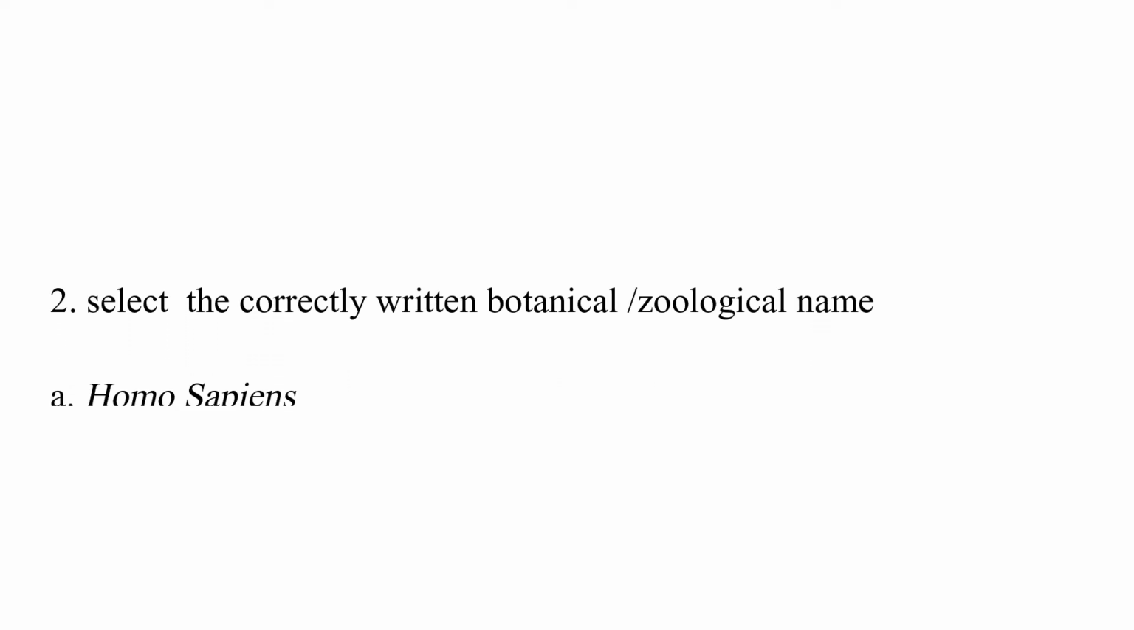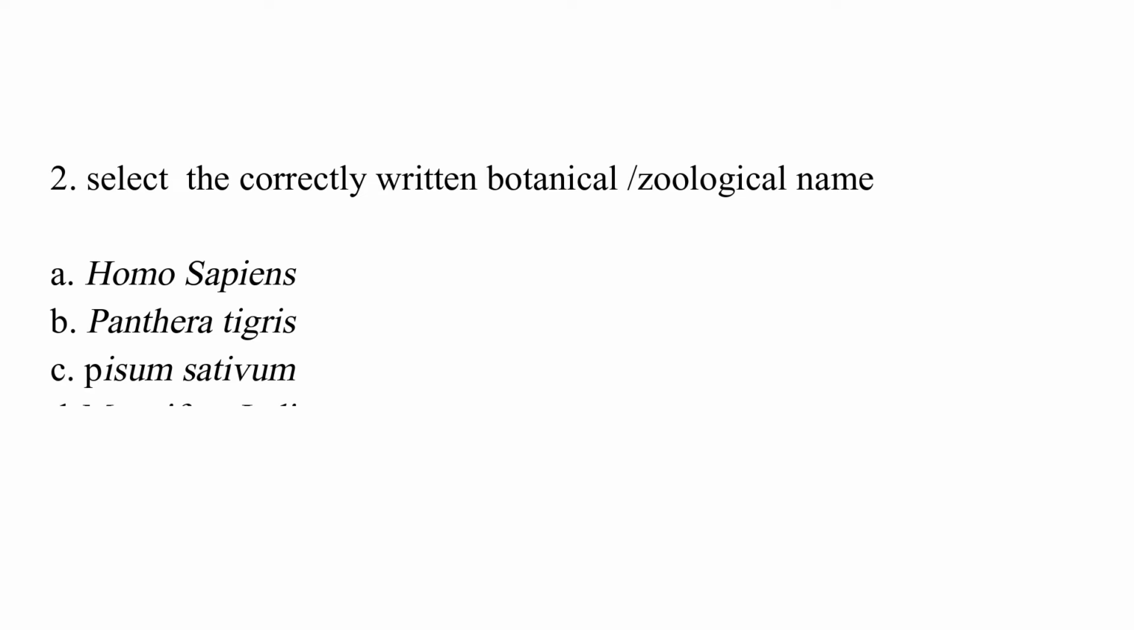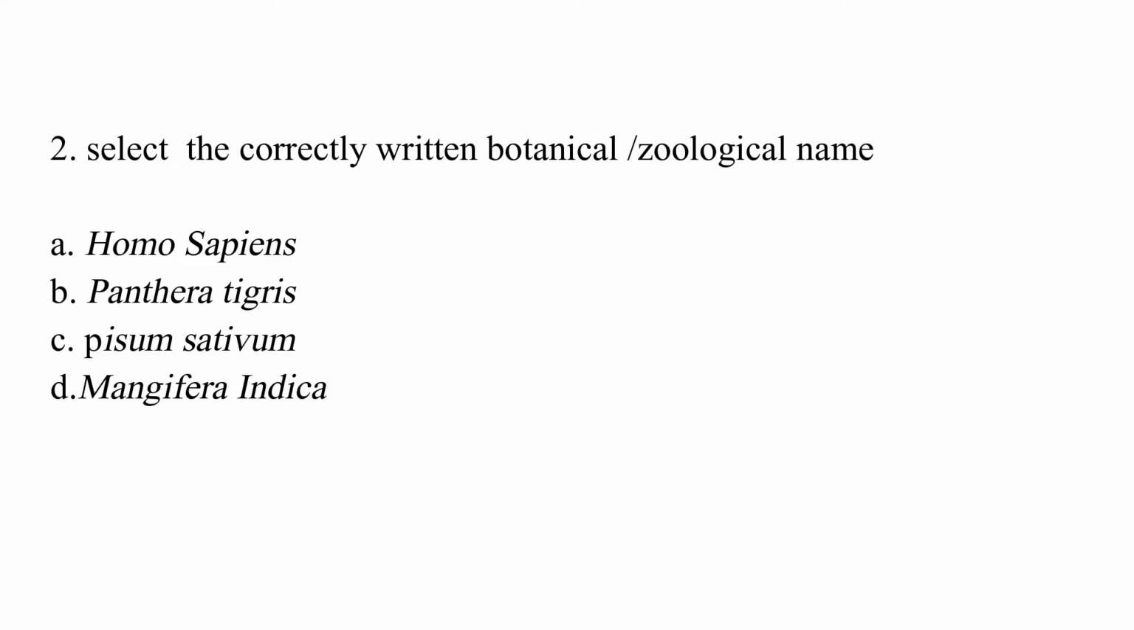Select the correctly written botanical or zoological name. Option A, Homo sapiens. Option B, Panthera tigris. Option C, Pisum sativum. Option D, Mangifera indica. The correct answer is B, which is Panthera tigris, because the genus starts with a capital letter and the species starts with a small letter.